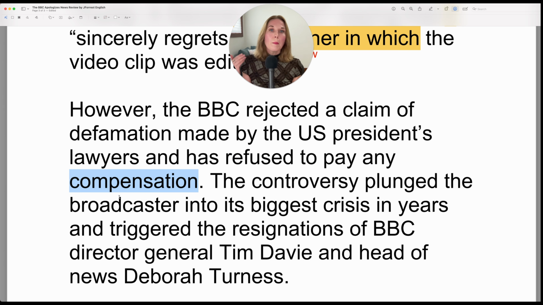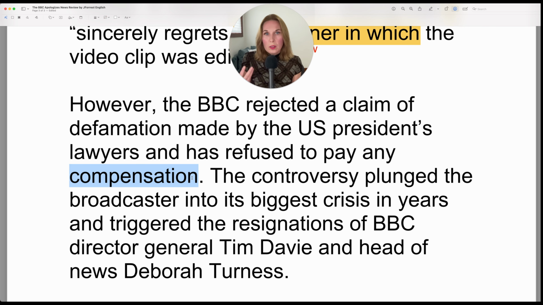Compensation is money to compensate. So compensate is the verb form. So let's say Donald Trump lost $10 million because his reputation was damaged. So the BBC would give him $10 million plus additional money because he lost that money. So that's compensation. If you're hurt in an accident, that's what insurance is for, to compensate you, to give you money because of the injury or what you suffered.